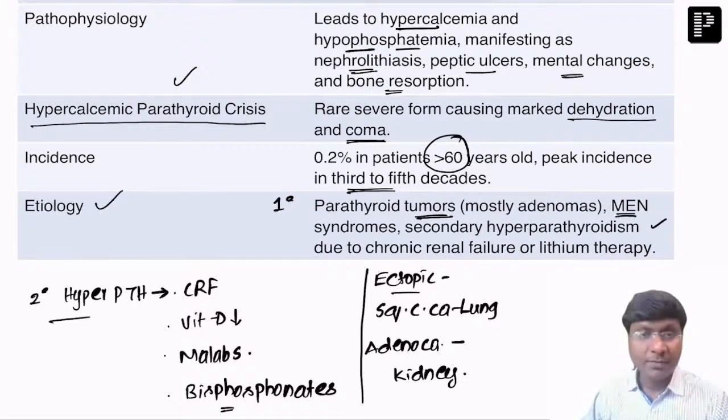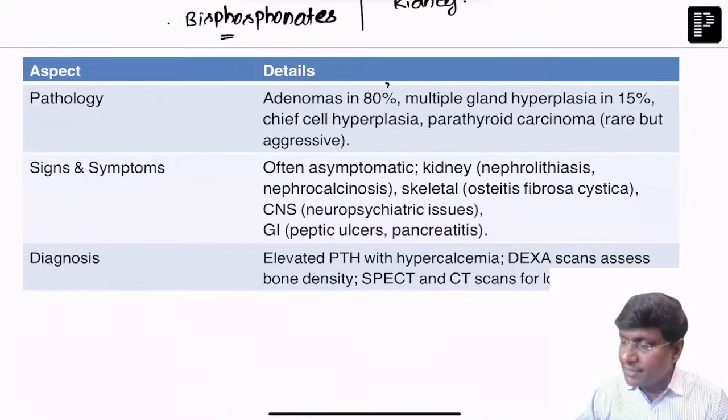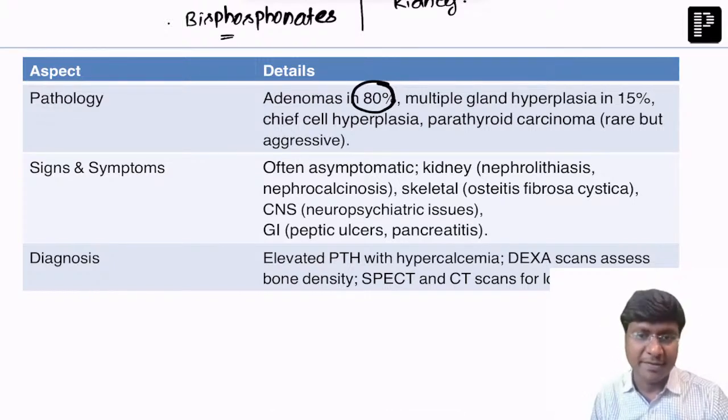Next is MEN syndromes, right? So which are those MEN syndromes which are associated with parathyroid adenomas? One is MEN1. MEN1 is associated with parathyroid adenoma. Not only MEN1, even MEN2A, which is also called Sipple syndrome, is also associated with parathyroid tumors. So in MEN1 as well as MEN2A, you will have these parathyroid tumors. Done? Now, the most common cause, what did we discuss? Solitary parathyroid adenoma. They constitute nearly 80% of the causes of hyperparathyroidism, and that too primary hyperparathyroidism.